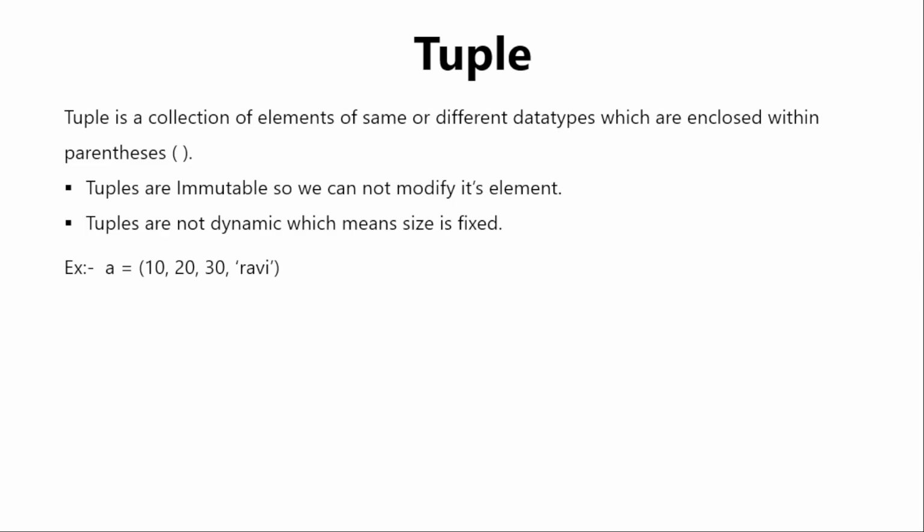Tuples are immutable. So we cannot modify its elements in the tuple. We can't modify its value or element in the tuple. So tuples are not dynamic, meaning adding an element or removing an element is not possible in a tuple. Hence, it is not dynamic and it is fixed in size. An example is a = (10, 20, 30, 'Ravi'), and they are enclosed with parentheses.